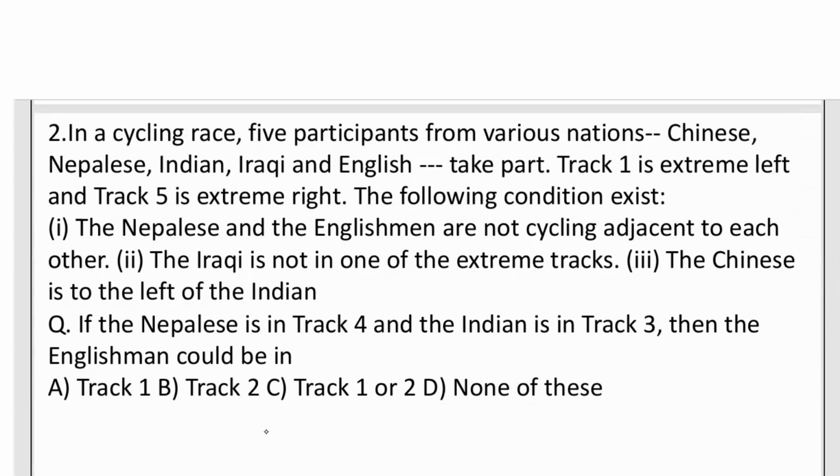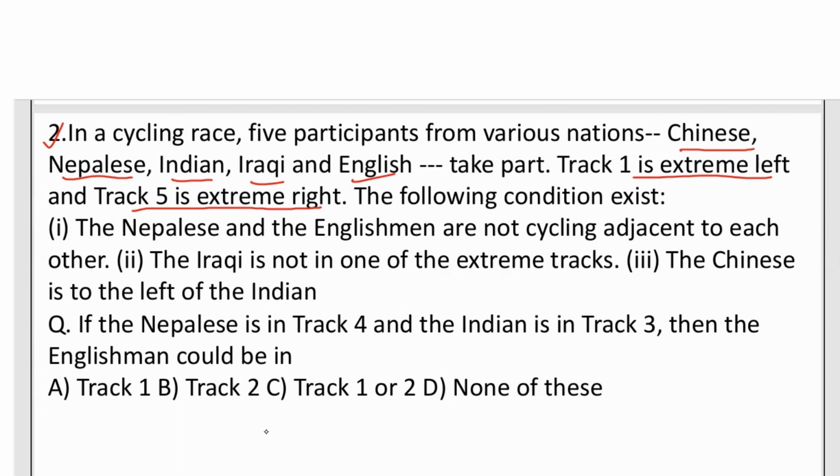This is also a very important question. The question is what? In a cycling race, 5 participants from the various nations, that is Chinese, Nepalese, Indian, Iraqi, and English, take part. Track 1 is extreme left and track 5 is extreme right. The following conditions are given. The Nepalese and Englishmen are not cycling adjacent to each other. The Iraqi is not in one of the extreme tracks. The Chinese is to the left of the Indian.